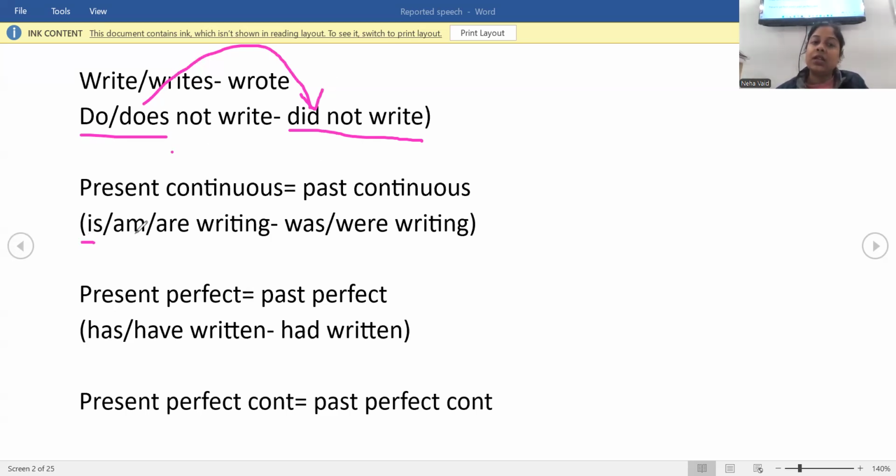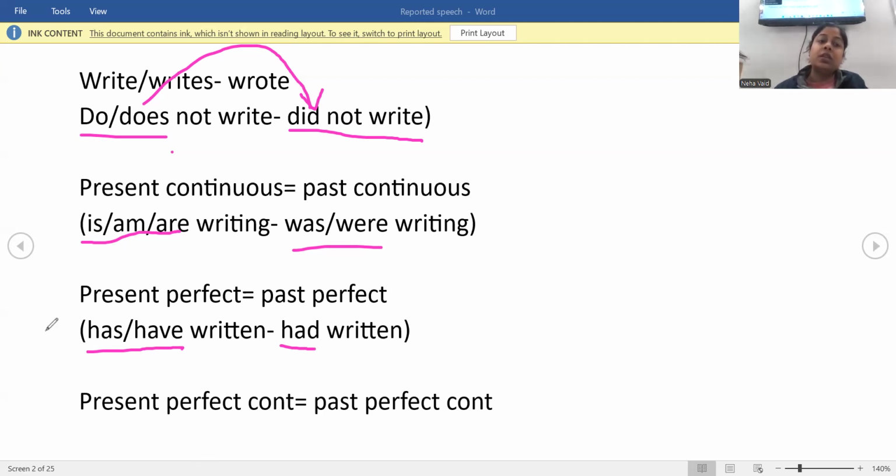Next, again, we have learned is, am, are changes to was, were. Same method: present continuous changes to past continuous. If you can't remember the exact rule, it's easy to remember that is, am, are changes to was, were and the ing verb remains same. Next, present perfect changes to past perfect. That is, has, have changes to had. Again, if you don't remember the exact rule, it's easy to remember that has, have changes to had. The V3 with it will remain same.